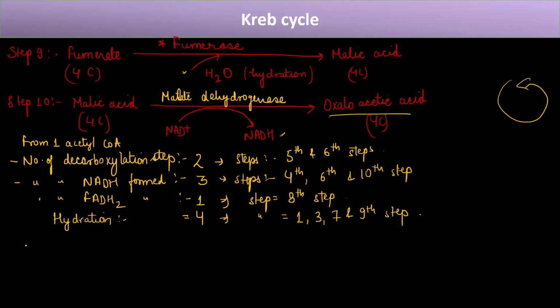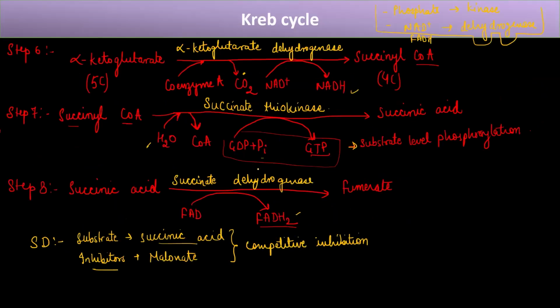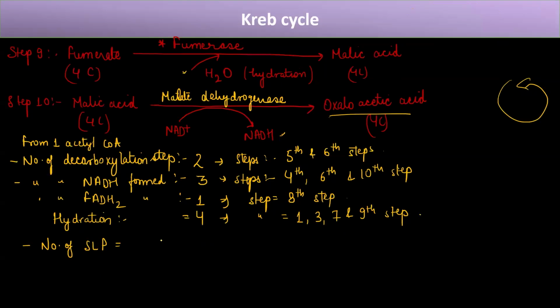Now one important thing, the number of substrate level phosphorylation, the number of SLPs. How many SLPs are formed? Substrate level phosphorylation happens only once, at step 7, and the GTP that is formed is 1. So the number is 1, and the step is the 7th. Okay, so this is the summary of what we have seen.